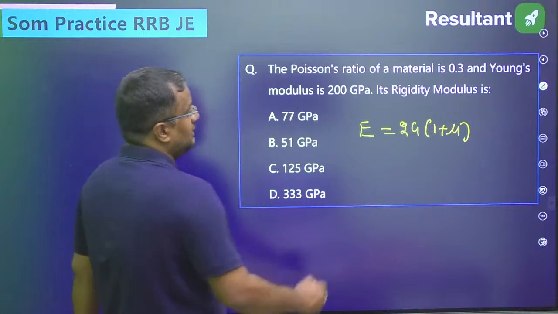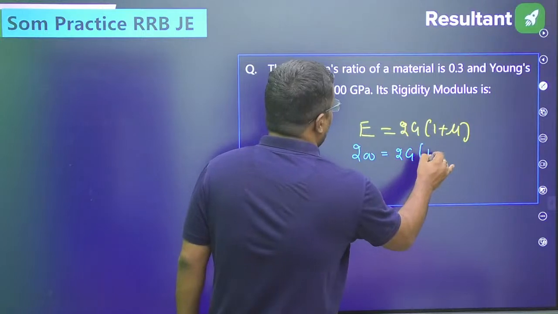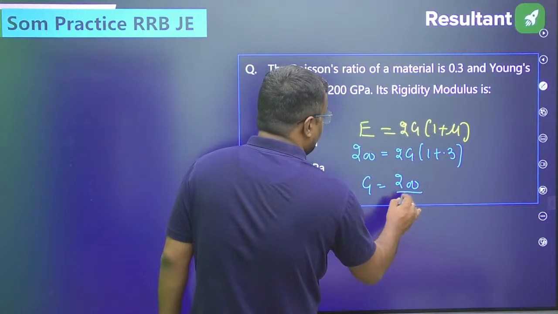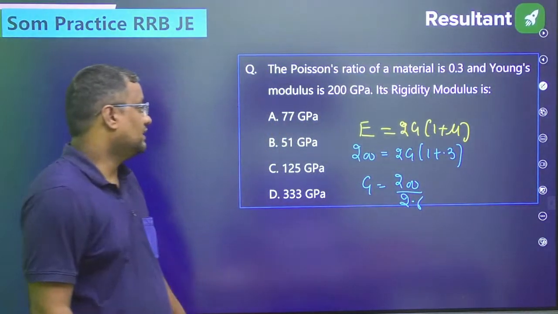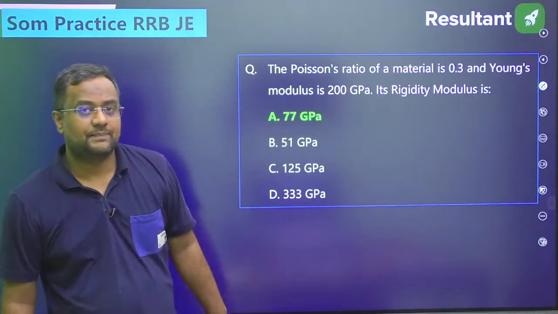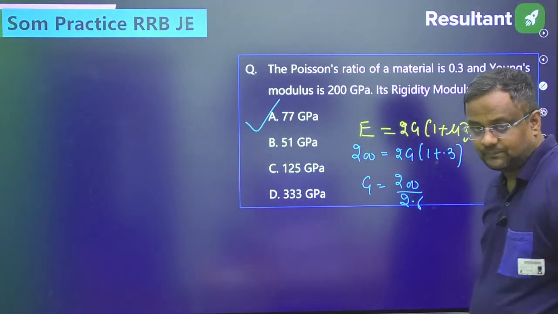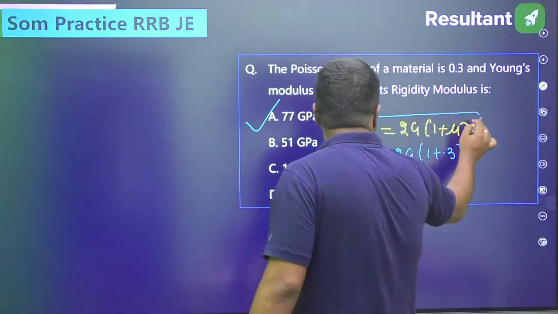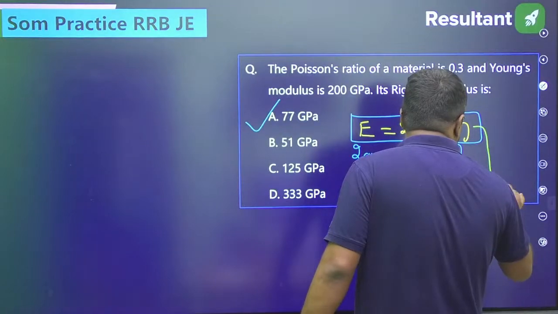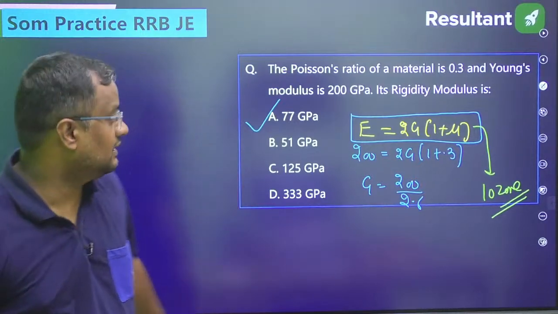So now from here, E is equal to 200, equal to 2 into G into (1 plus 0.3). So G value is equal to 200 upon 2.6. When you do 200 by 2.6, you will get 77 gigapascal. Guys, from this formula, more than 10 railway zones have asked questions.